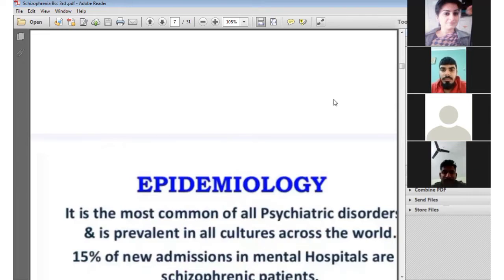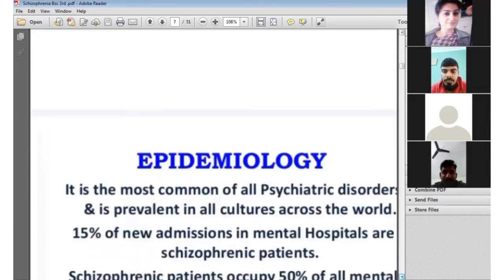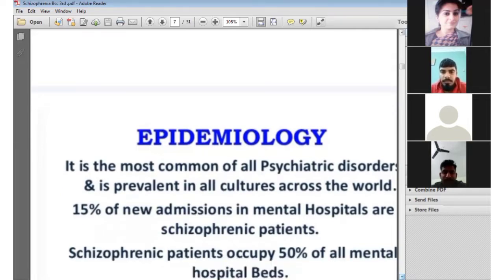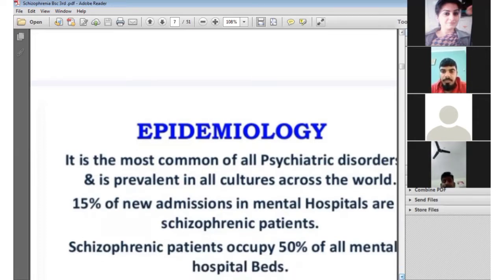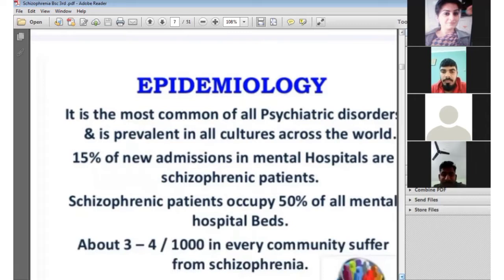After that, we have discussed the epidemiology behind schizophrenia. It is the most common of all psychiatric disorders and it is prevalent in all cultures across the world. 15% of new admissions in mental hospitals are schizophrenic patients. Schizophrenia patients occupy 50% of all mental hospital beds. About 3 to 4 per 1,000 in every community suffer from schizophrenia. This is the epidemiology behind schizophrenia.